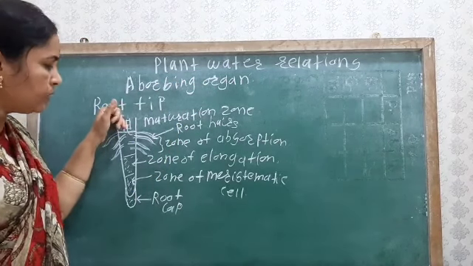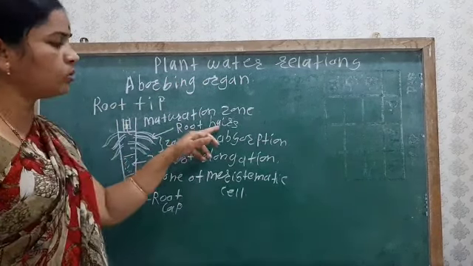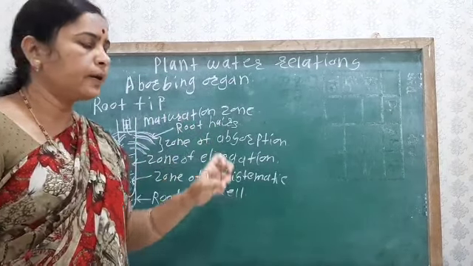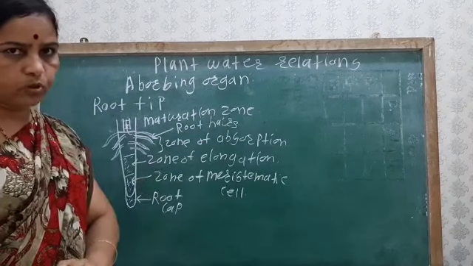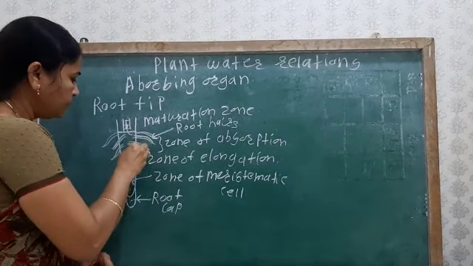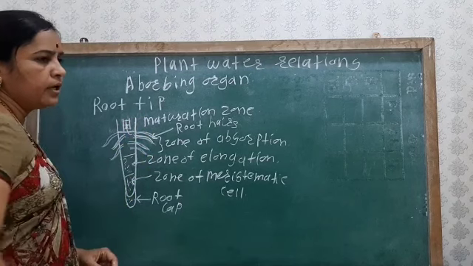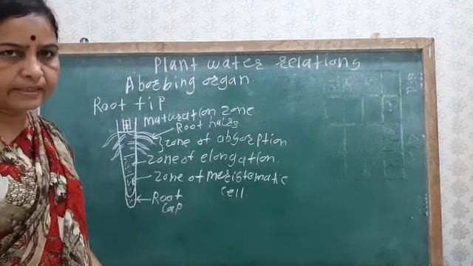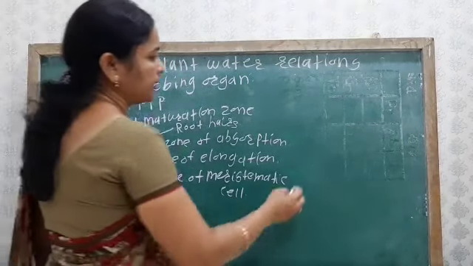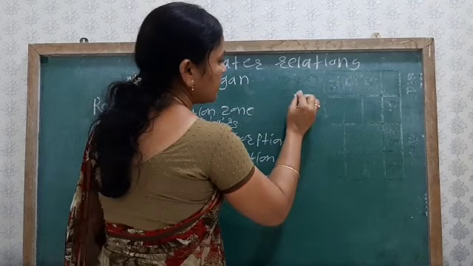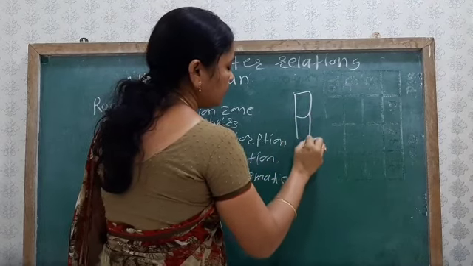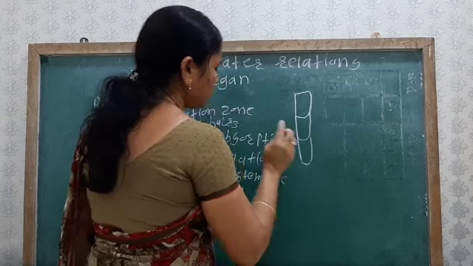Now we see the structure of the root hair. The root hair is the main part through which the water is absorbed. The outermost wall of the root is made up of epiblema cells, or epidermal cells, which are known as epiblema cells. These are the epiblema cells, the outermost layer.